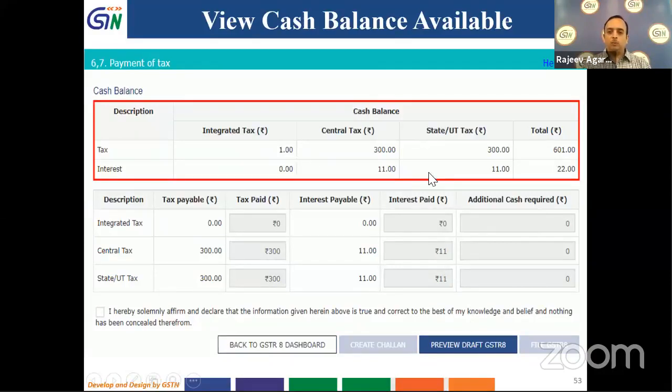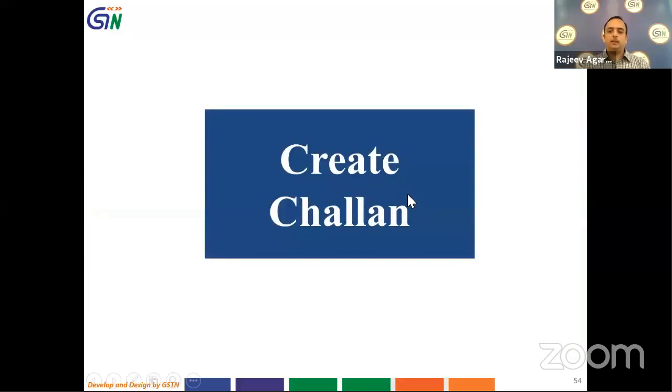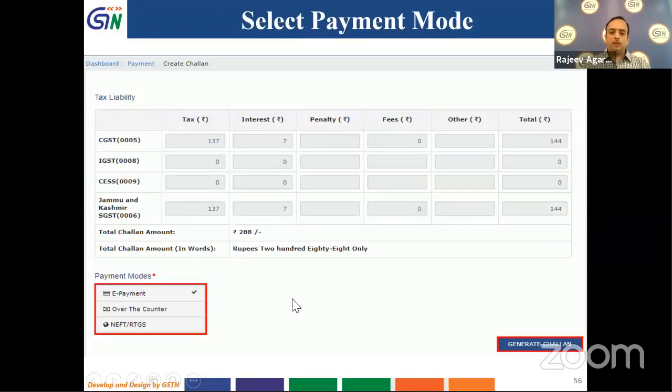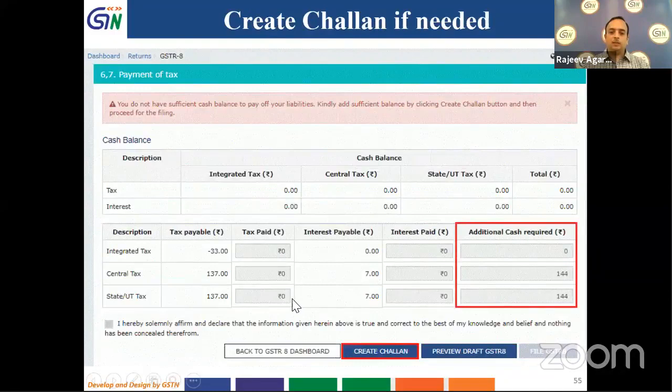So we are not talking about this scenario in this particular create challan button. If you see here, my cash balance is 0 and I have to make some tax payment. I have to pay some central tax, and interest is also to be paid. So if you see, additional cash requirement is not 0. What I will do now is click on the create challan button.